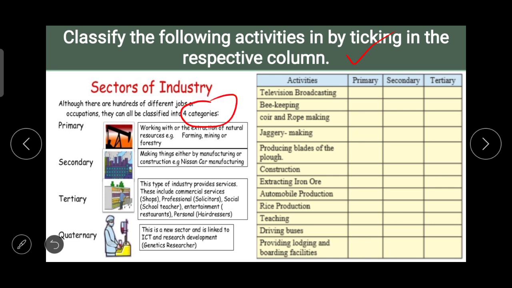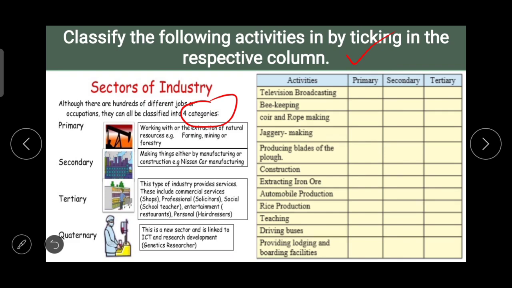Here now we have to categorize that into three types, that is primary, secondary and tertiary. So what is primary? Working with or extraction of natural resources, there is farming, mining or forestry. If there is this kind of activity, then you have to put that into primary activity. Secondary, making things either by manufacturing or constructing, for example any kind of car manufacturing.